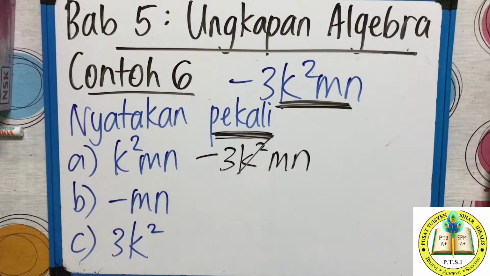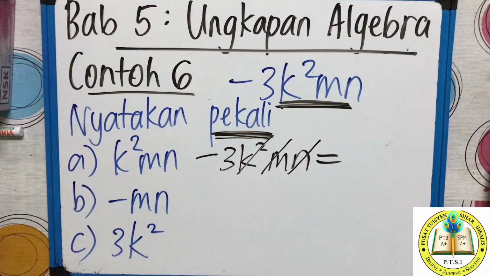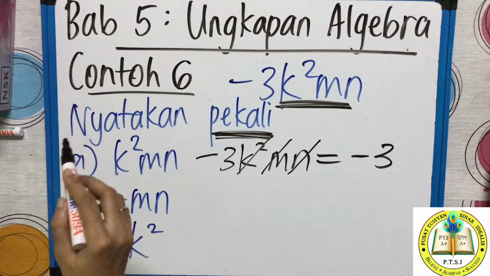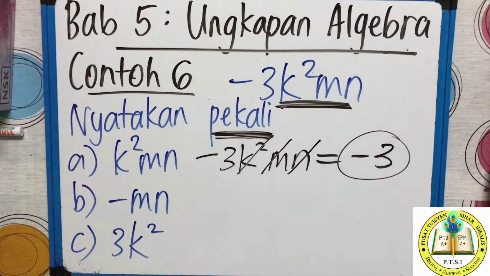K squared teacher cut, M teacher cut, N I cut. What balance do you have? You have negative 3. So, soalan A, jawapan perkali adalah negative 3. So, remember, perkali is the balance after you cut.